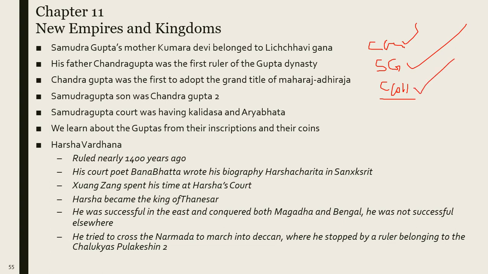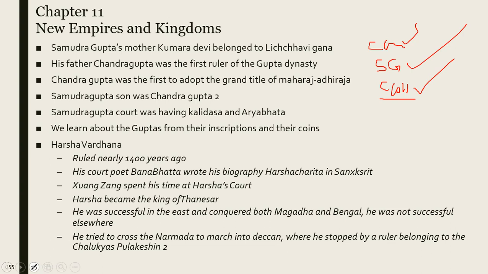And don't be confused that there was a Chandragupta in the Mauryan dynasty too, but his name was Chandragupta Maurya. We learned about the Guptas from their inscriptions and their coins. It means we know most about the Guptas from their inscriptions and coins.